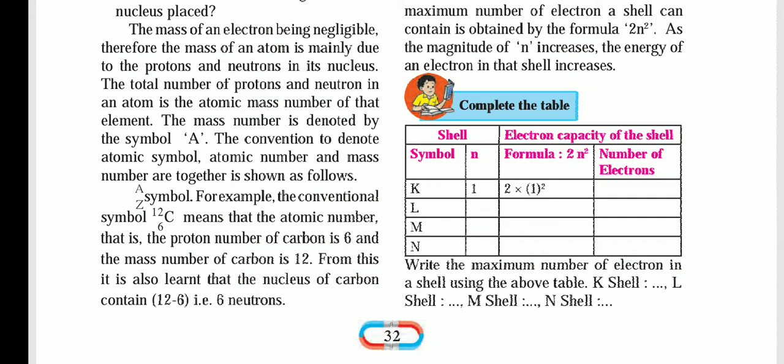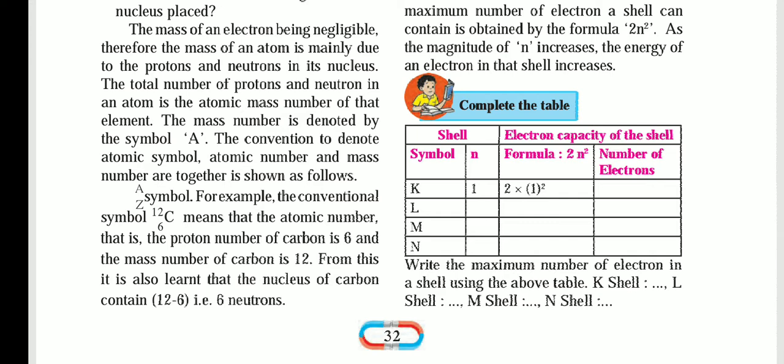The number of protons is given by the atomic number, and the atomic mass number is the number of protons plus neutrons. In carbon the number of protons is 6 and the mass number is 12, because protons are 6 and neutrons are also 6, so together they make 12.